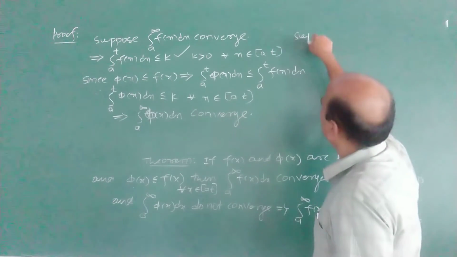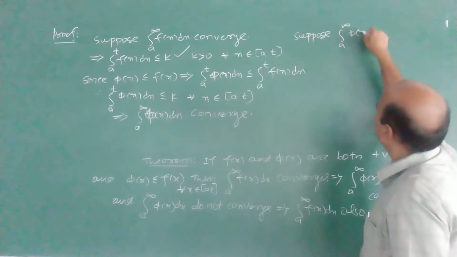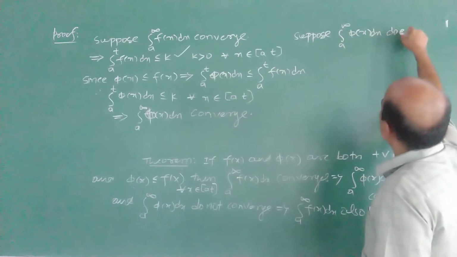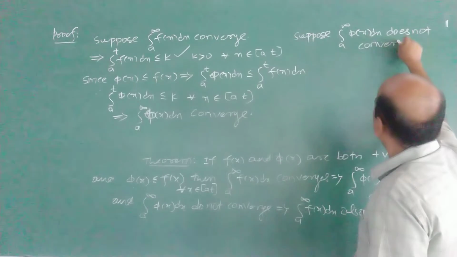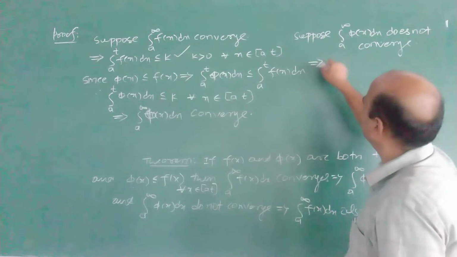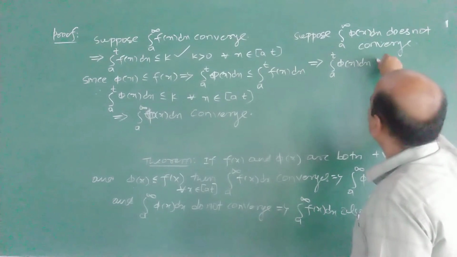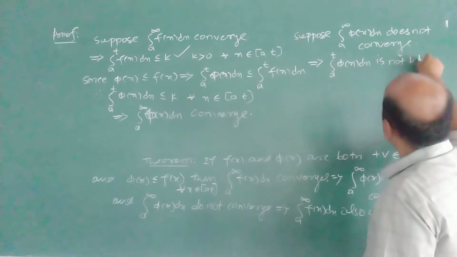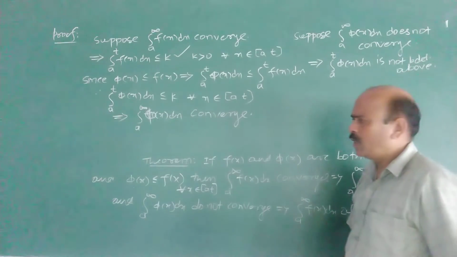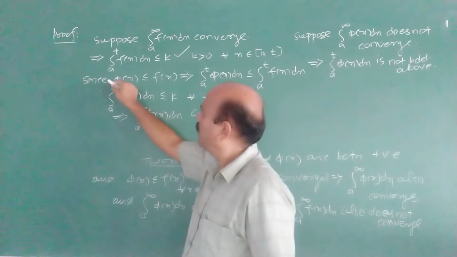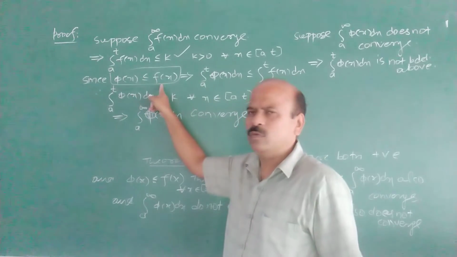Secondly, suppose the integral from a to infinity of φ(x) dx does not converge. This implies the integral from a to t of φ(x) dx is not bounded above. But what is given? φ(x) is less than or equal to f(x), and both are positive.